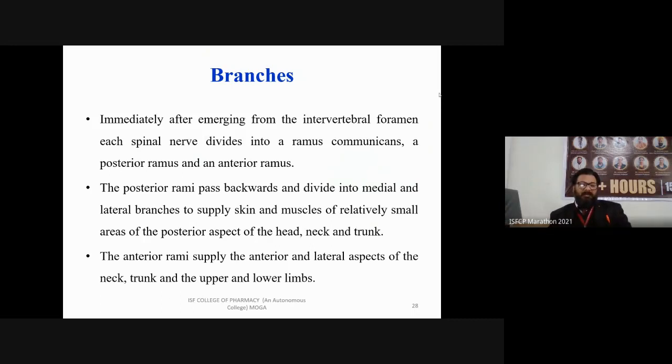The posterior rami pass backward and divide into medial and lateral branches to supply skin and muscle of a relatively small area of the posterior aspect of the head, neck and trunk. The anterior rami supply the anterior and lateral aspects of the neck, trunk and the upper and lower limbs.